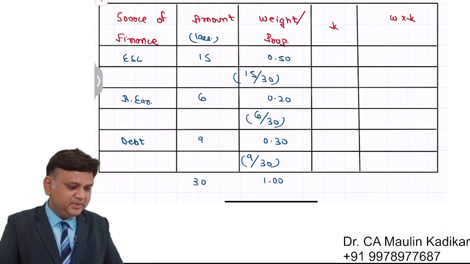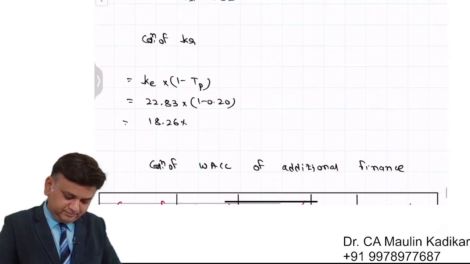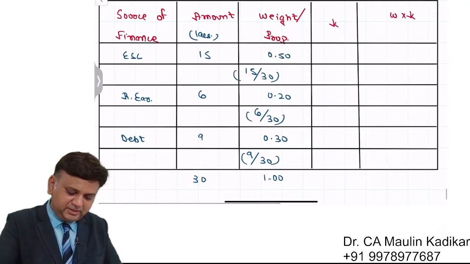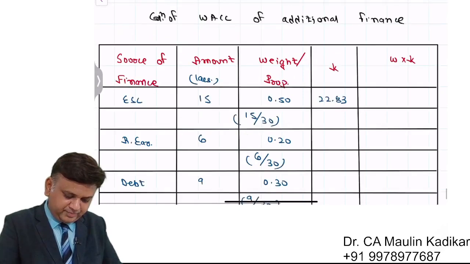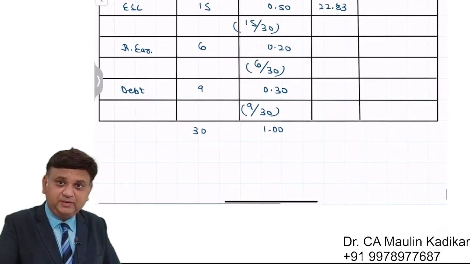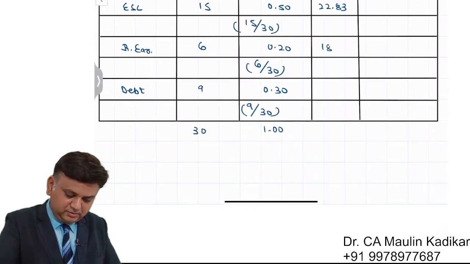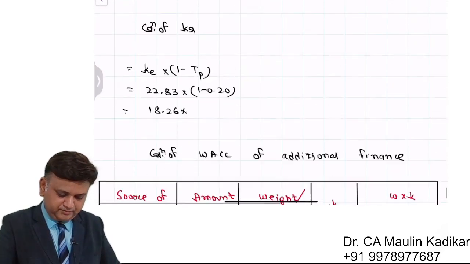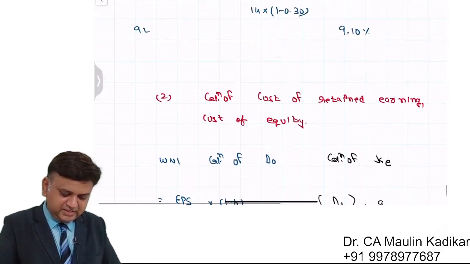Cost of equity share capital is 22.83, cost of retained earning is 18.26, and cost of debt financing is 9.1.